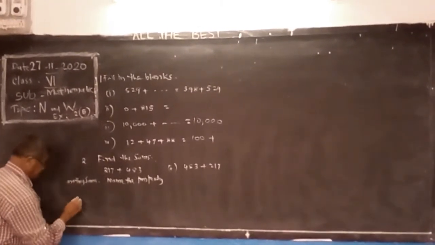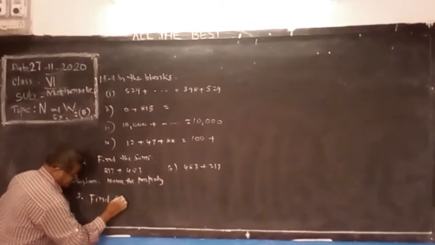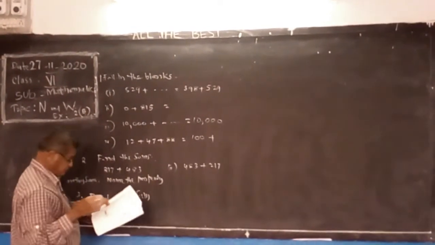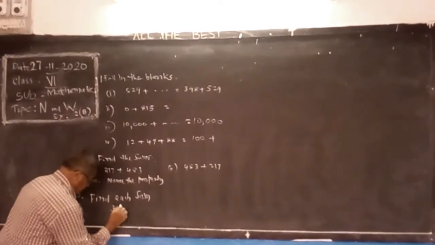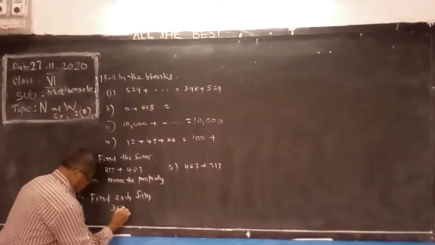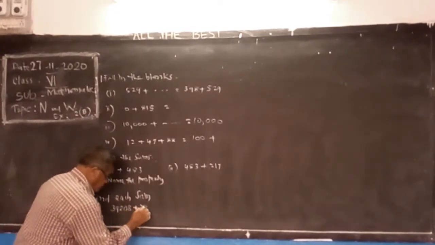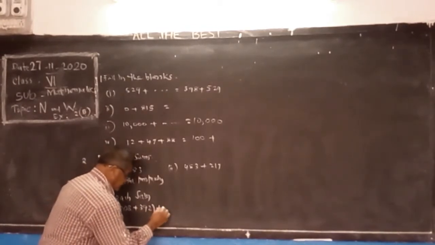Find each sum. 39,208 plus 392 plus 726.